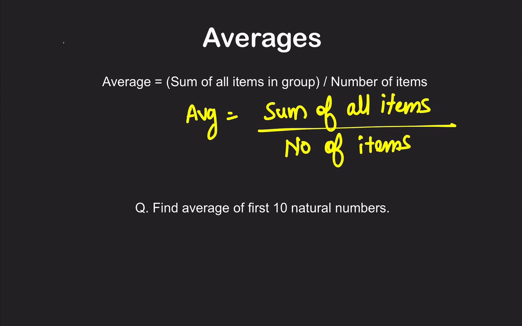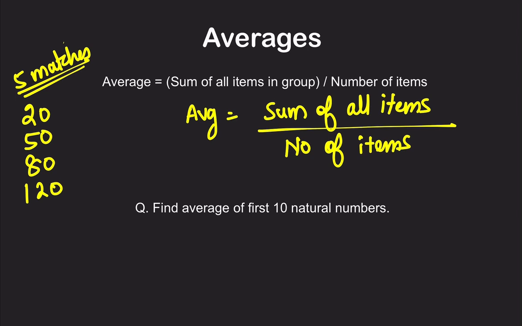So suppose I take an example, suppose Virat Kohli. If Virat Kohli has played 5 matches till now in whatever tournament and his score looks something like this: 20 runs in the first match, 50 runs in the second match, 80 runs in the third match, 120 in the fourth match, and then finally suppose 30 runs in the fifth match. So what is his batting average? How will you calculate? You will do the sum first.